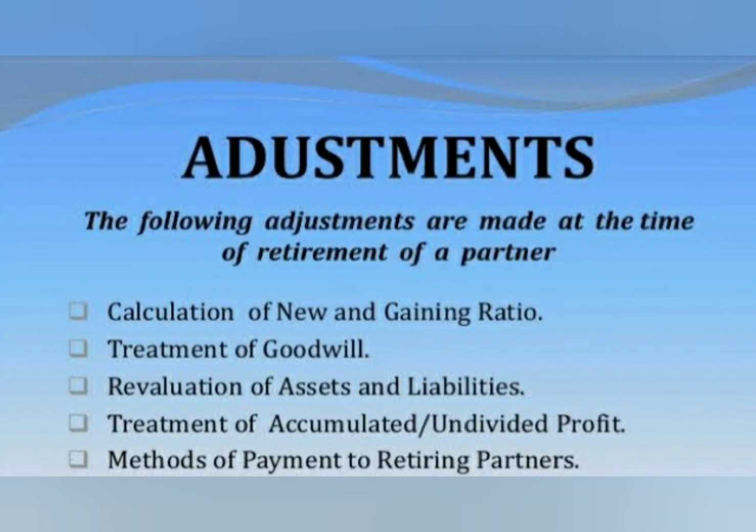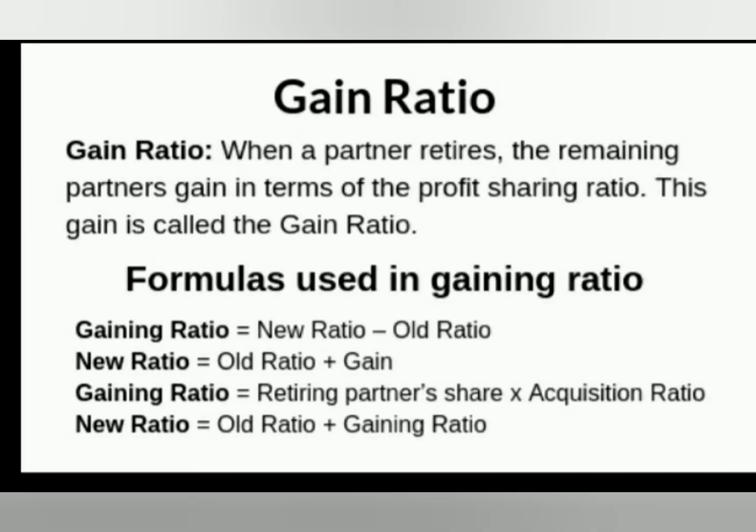Second one is treatment of goodwill. Third one, revaluation of assets and liabilities. Fourth one is treatment of accumulated profit or loss. And the next one is method of payment to the retiring partner. So let's start with our first adjustment, that is calculation of new profit sharing ratio.